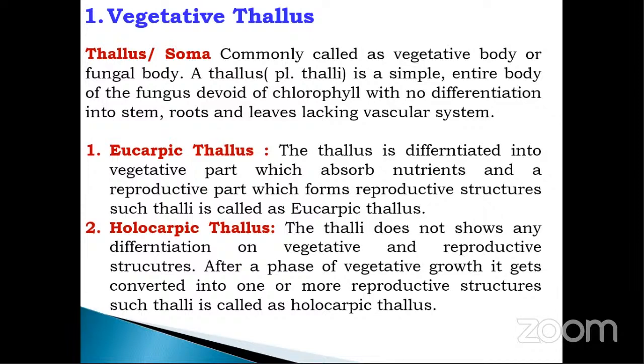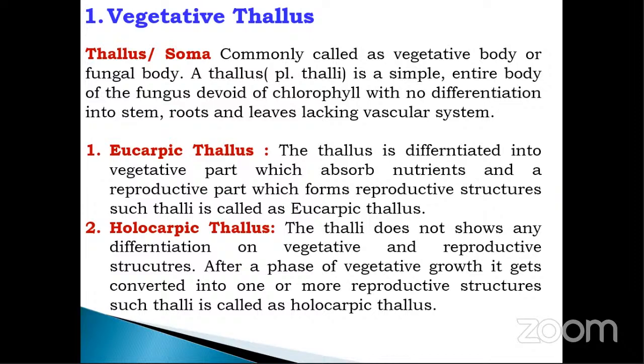Second type, holocarpic thallus. Holo means complete. The thallus does not show any differentiation into vegetative or reproductive parts, and that is called a holocarpic thallus. What do you mean by holocarpic thallus? The thallus is not differentiated into vegetative or reproductive structure. After the phase of vegetative growth, the thallus can be converted into the reproductive structure. That thallus is called a holocarpic thallus.